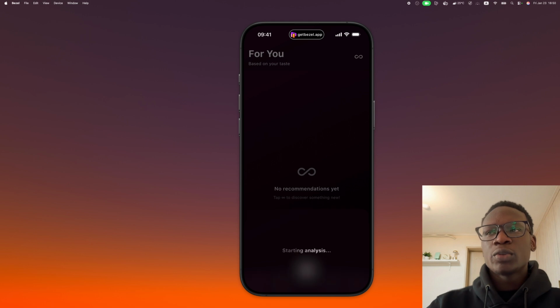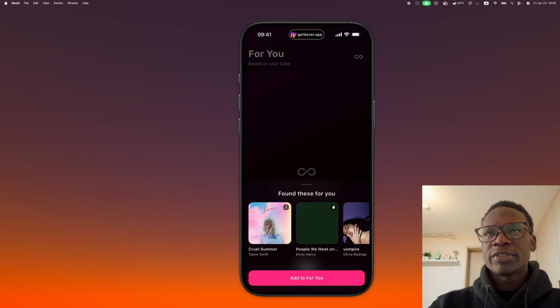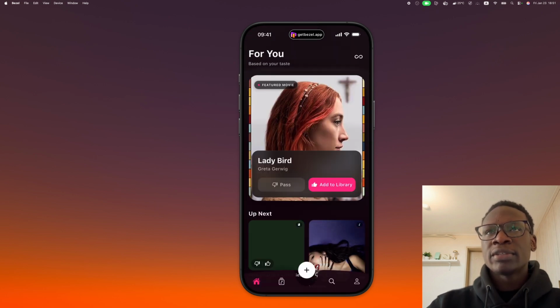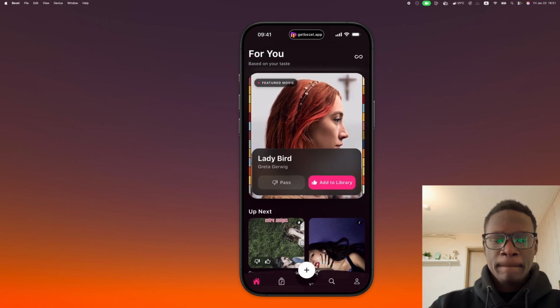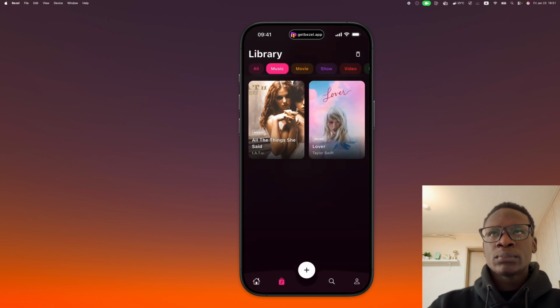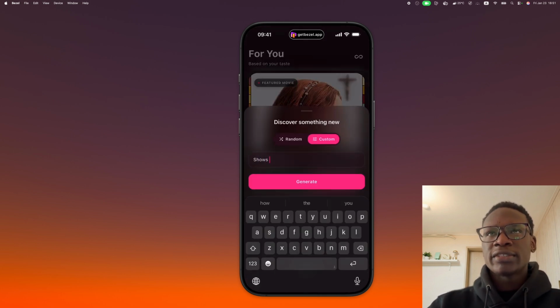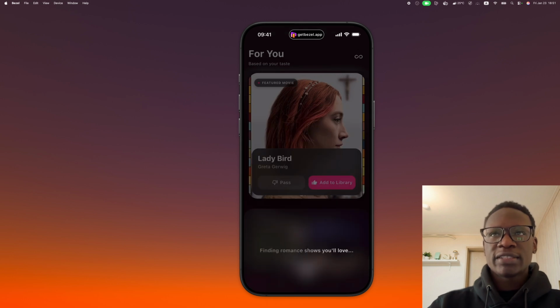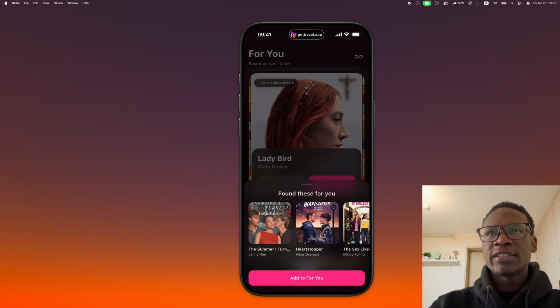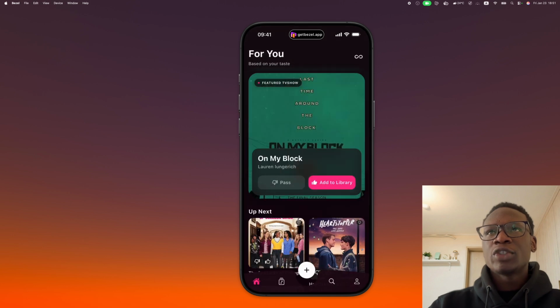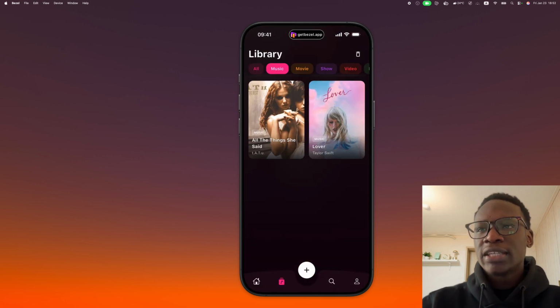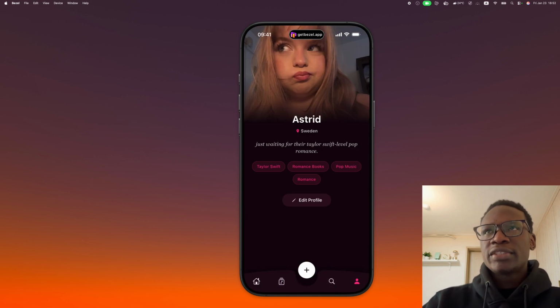And then based on what we have built so far, since we have something in the library, you can quickly search and it will build recommendations based on your library this time. And yeah, you can search for shows in your specific taste, and it will also use the stuff that you now have in your library to find stuff that you will like if you want to be more surgical about it. And yeah, that's pretty much what it does.